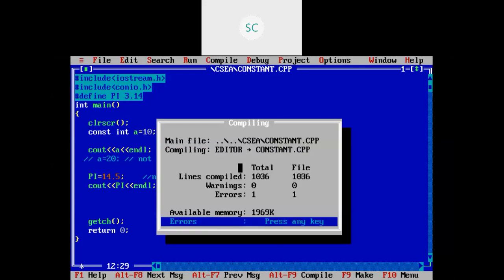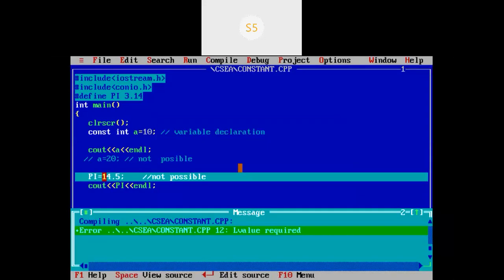Yes, tell me. Sir, in actual, the pi value is 14.5? No. Is it 3.1, that value which you have assumed? Observe here. I have just declared pi value as 3.14.